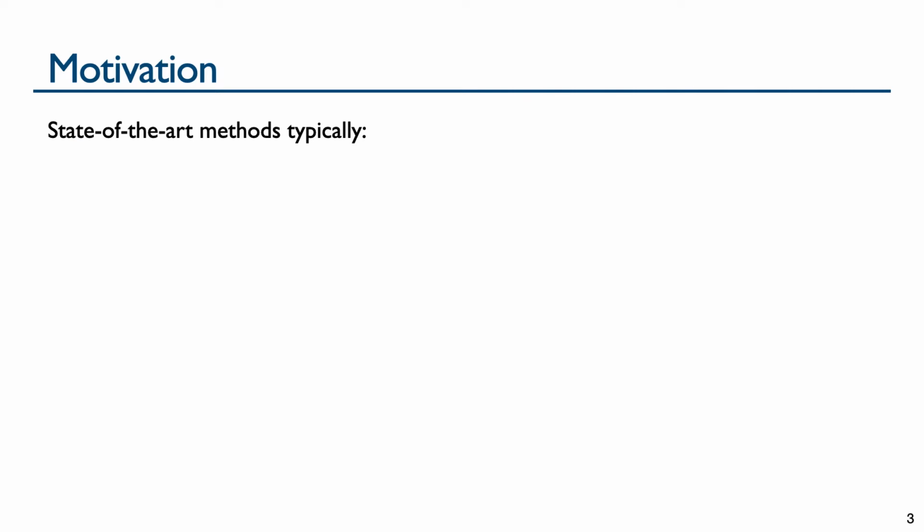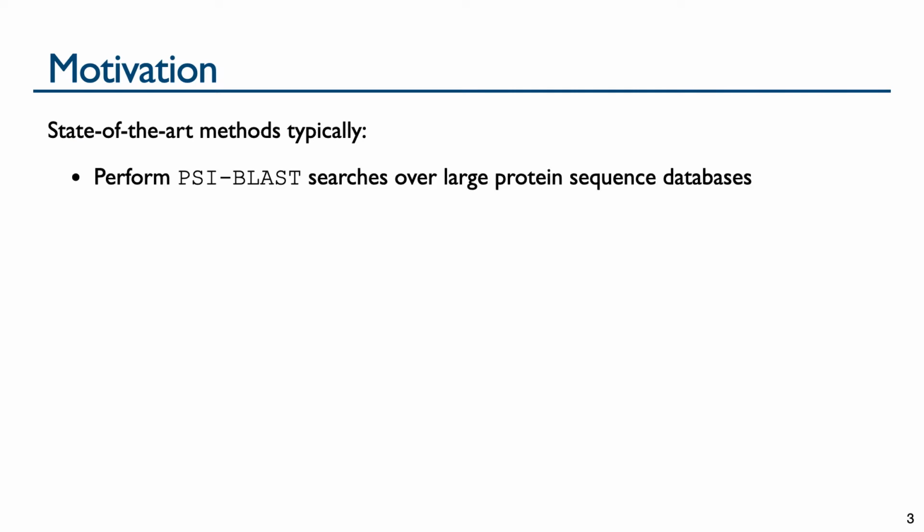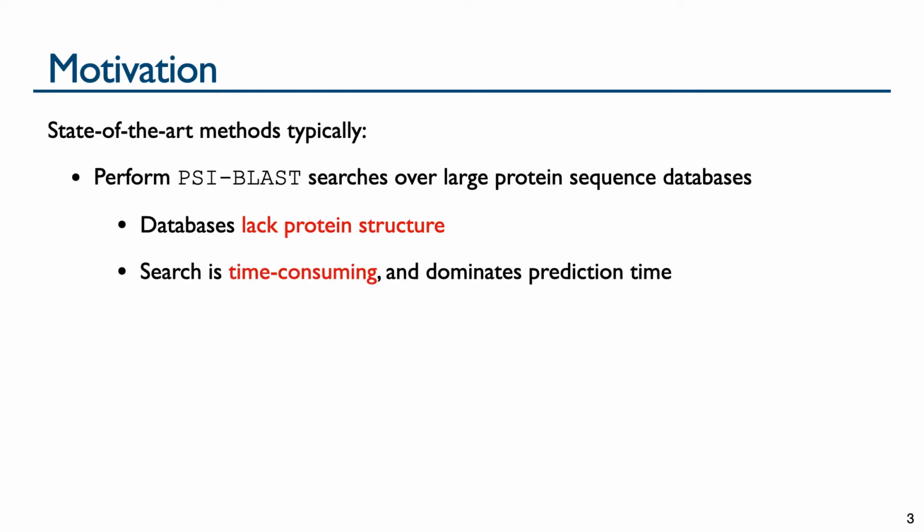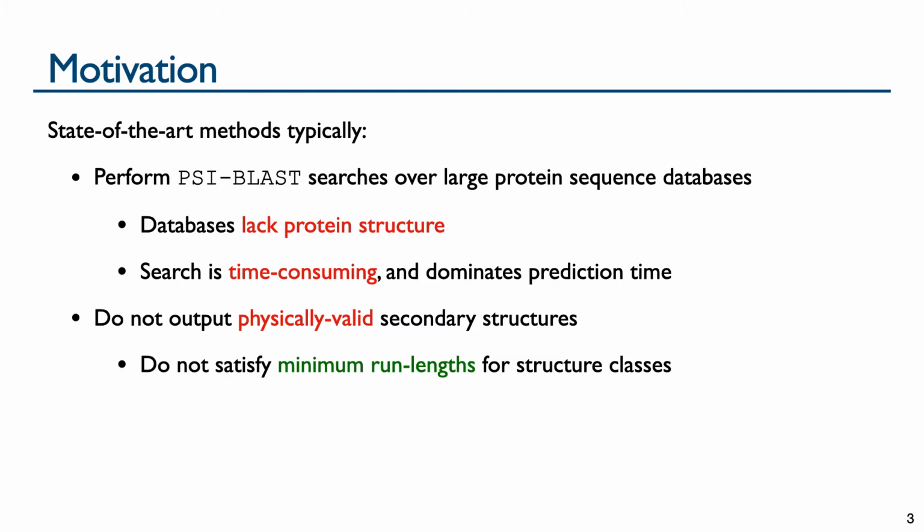Of the currently available tools, state-of-the-art methods typically perform CyBlast homology search over large protein sequence databases to find homologous sequences. These databases lack protein structure, even though there is a large number of protein sequences with known structure. This search is time-consuming. CyBlast over the largest sequence database used by a state-of-the-art tool can take as long as 30 minutes. Many of these tools do not output physically valid secondary structure. In particular, they do not satisfy minimum run lengths. For example, an alpha helix must be at least 5 residues long in nature.